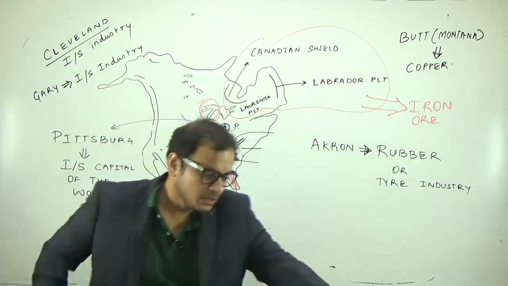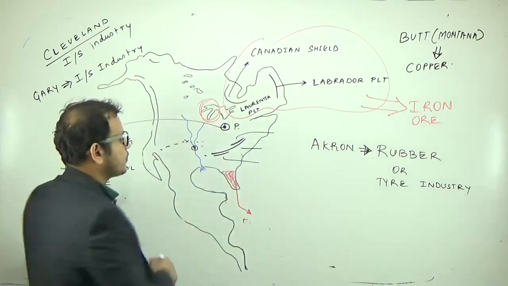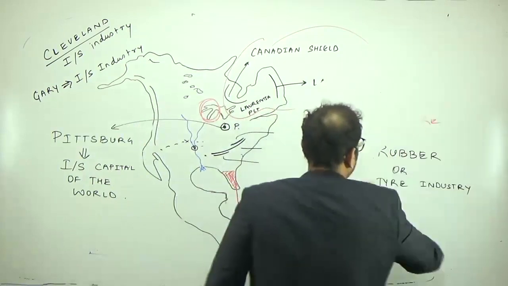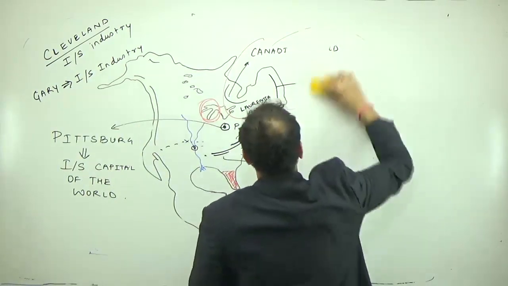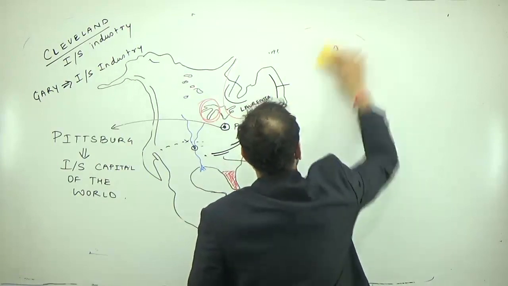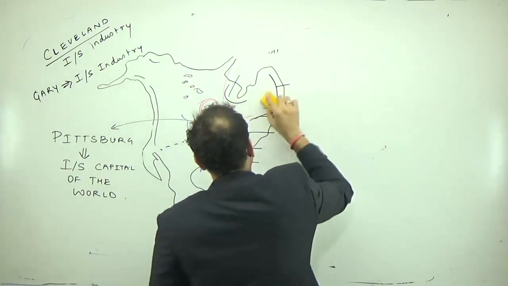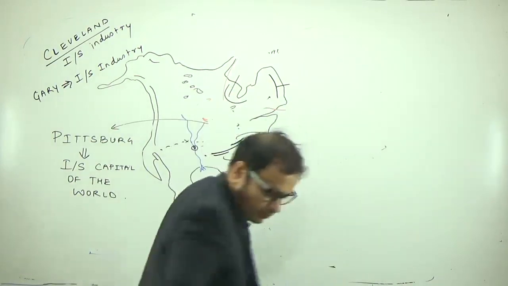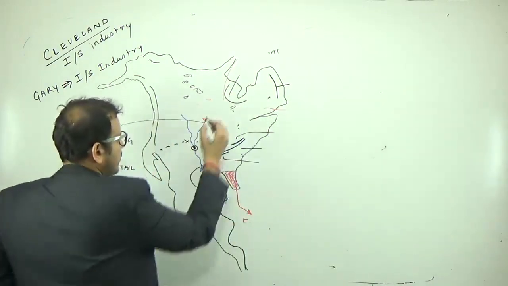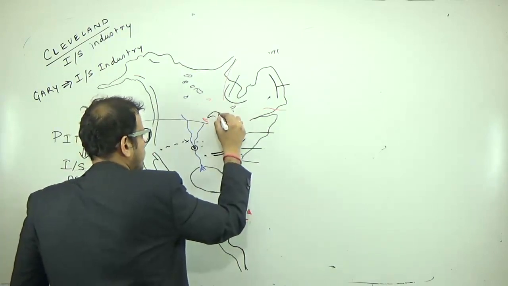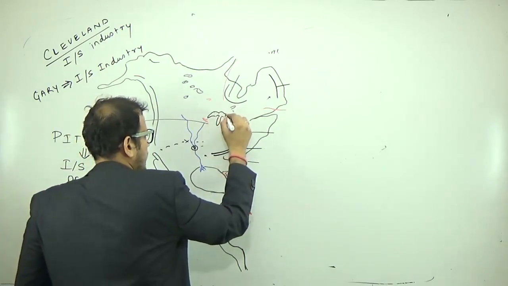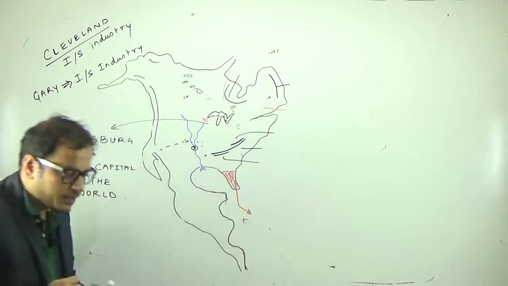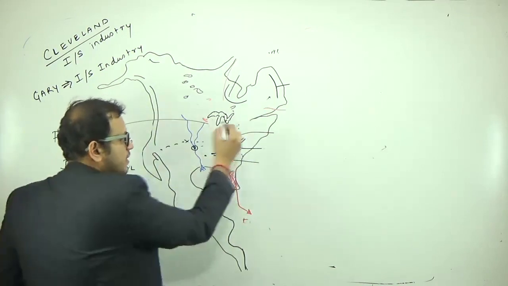Now come to this region. If I ask you, what is this part of USA? Through this part, there is an important river which flows through this Great Lakes region.